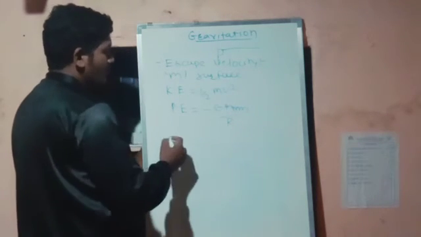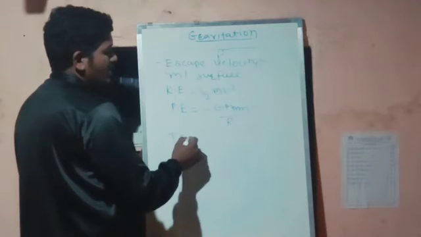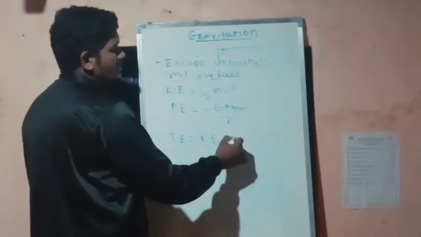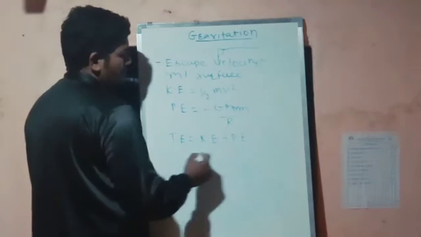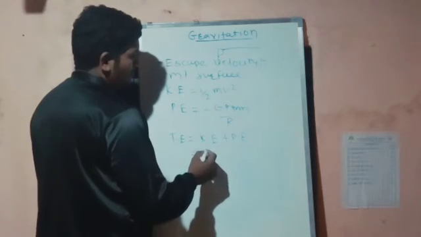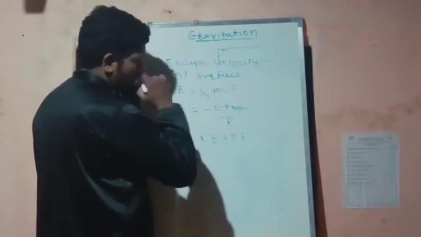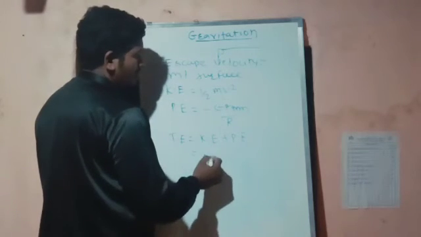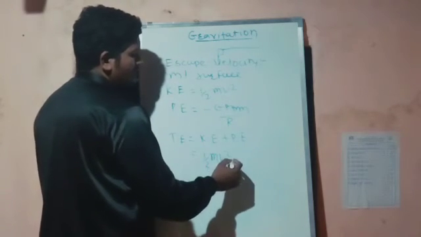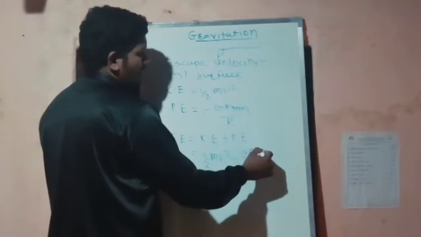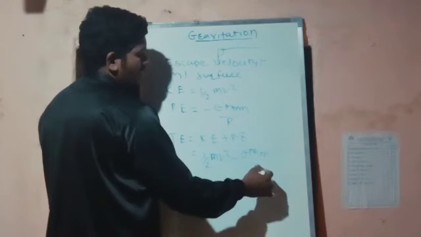Now what if I want to calculate the total energy? It will be K plus P, so simply we have to add them. The m will be common, but we have to write it in the simplest form: half mv square minus GMm by r.